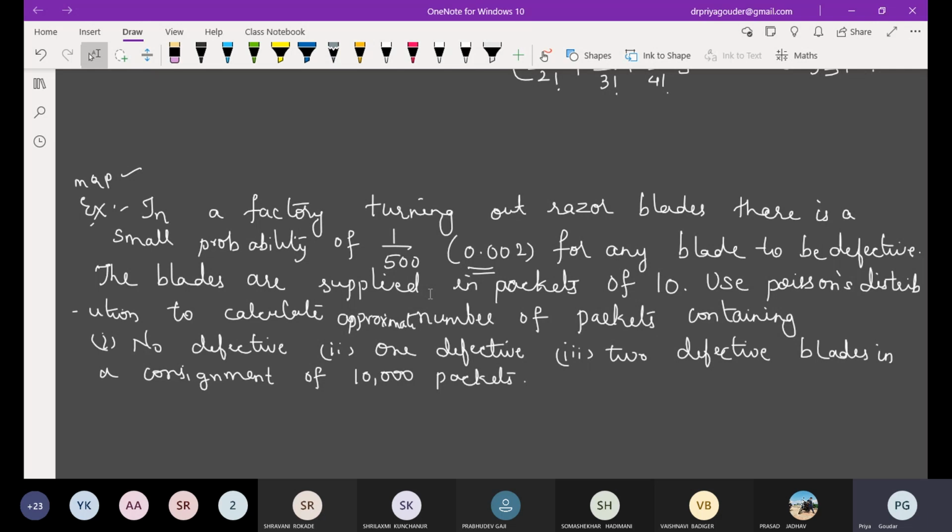Next, the blades are supplied in packets of 10. Use Poisson's distribution to calculate the approximate number of packets containing no defective, one defective, and two defective blades in a consignment of 10,000 packets.